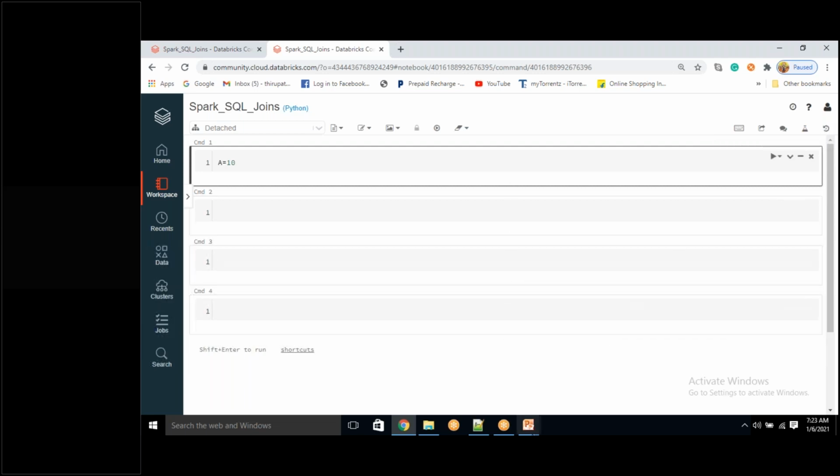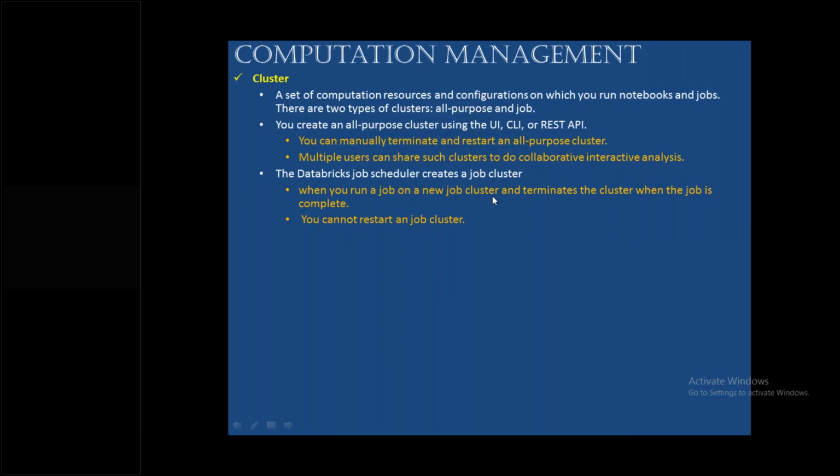Okay, got it. And can we execute the same notebook by different IDs? Same notebook, if you are trying to execute, it is not possible, because if the notebook is currently running and you open it, it will say the notebook is still executing. It will not allow you to run. But I can modify, but I cannot run. Multiple people cannot run the same notebook at the same time. Correct.